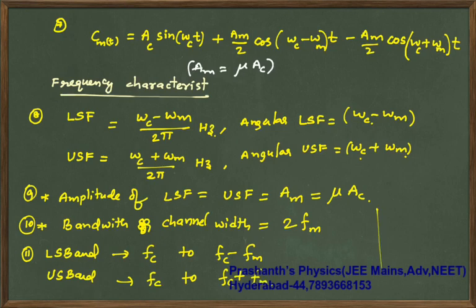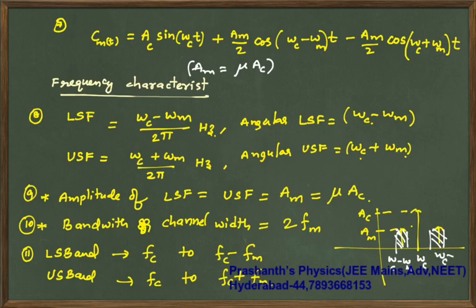In the graph I have shown this: the amplitude of the message signal, the amplitude of the carrier wave, the band region, lower sideband and upper sideband. This part is ωc − ωm, this part is ωc, and this part is ωc + ωm. You can refer to that graph.